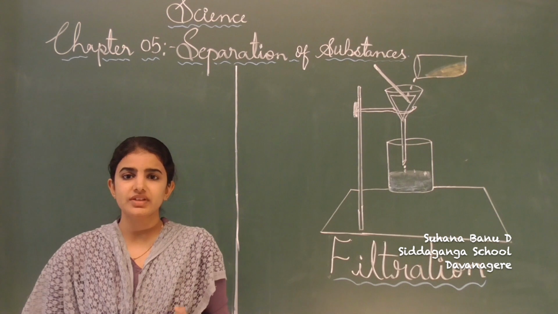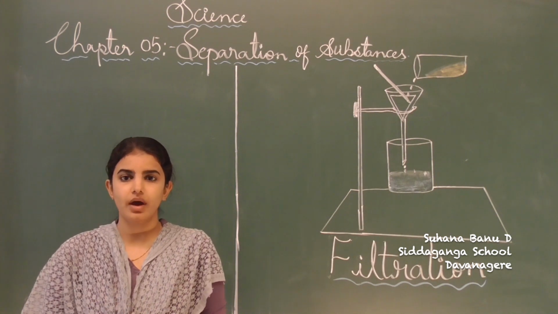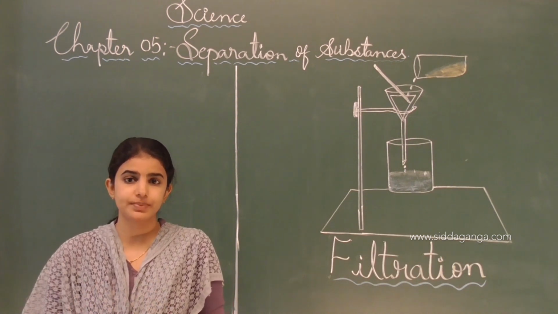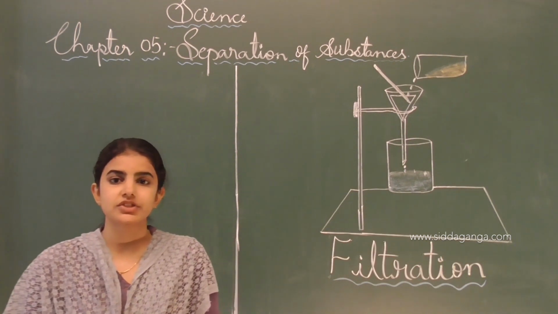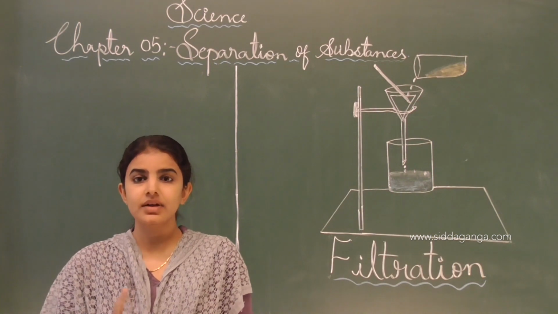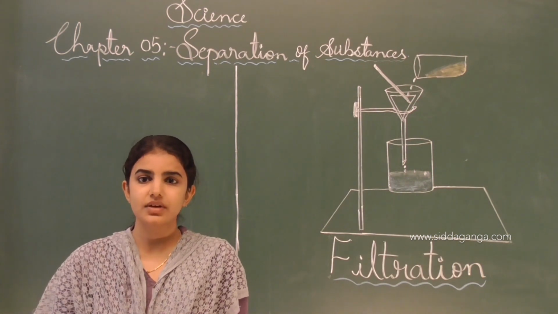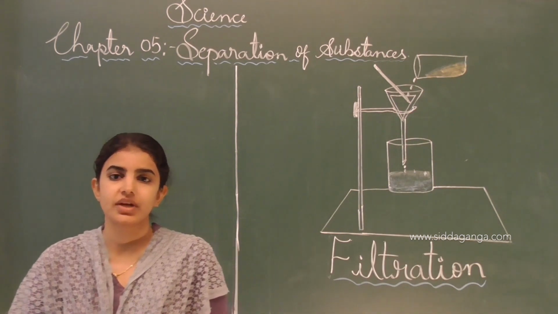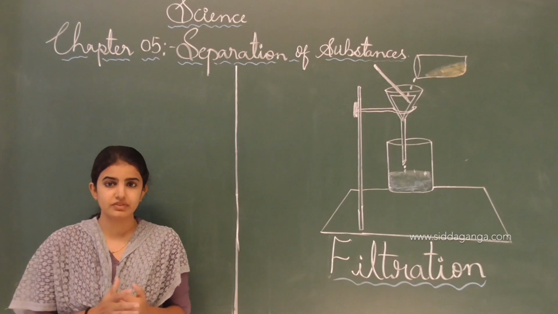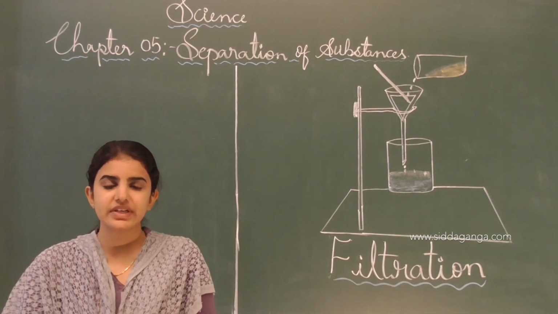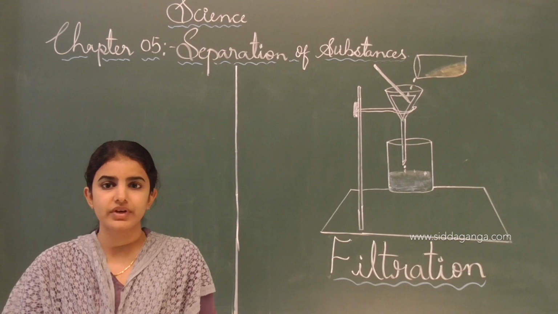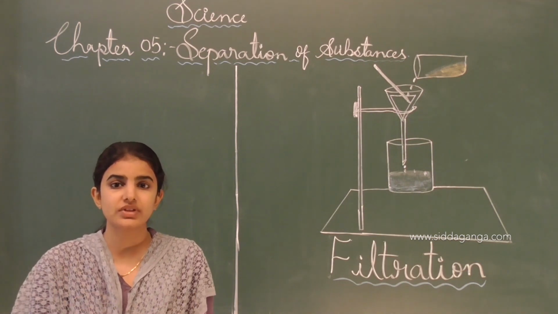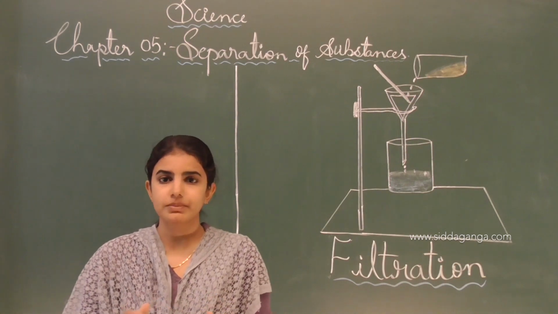Hello my dear students, in the previous class you all learned about the methods of separation of the components present in a mixture. In that, there were hand picking, threshing, sieving, magnetic separation, sedimentation and decantation. There are various types of methods of separation. Based on the nature and properties of the constituents present in the mixture, we can separate them by choosing different methods of separation.